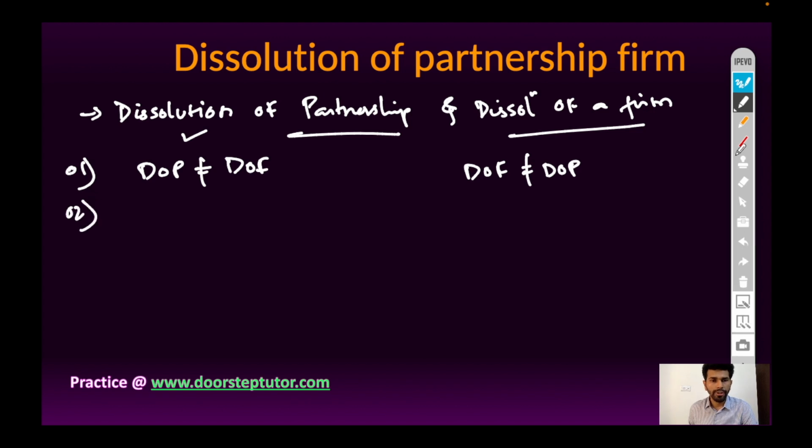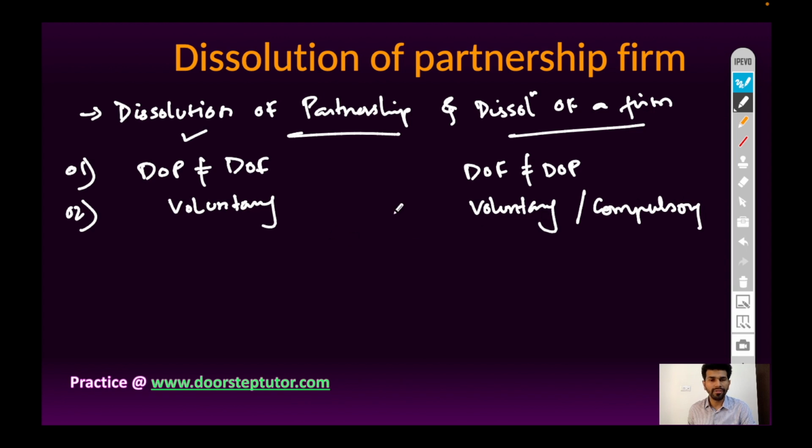Second point, dissolution of partnership can be voluntary, but dissolution of a firm can be voluntary or compulsory. As we have discussed, in the dissolution of a partnership firm, the court may give an order to close down the business, or the business has become illegal or unlawful to continue.